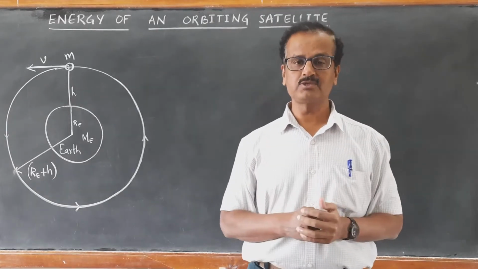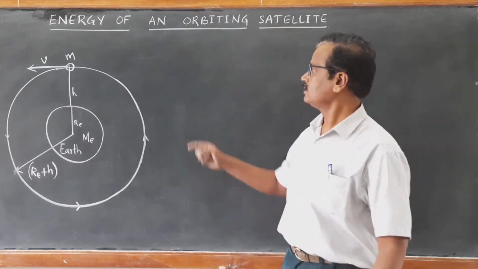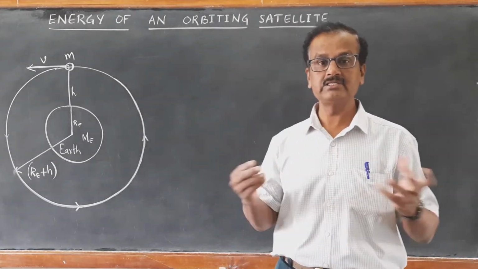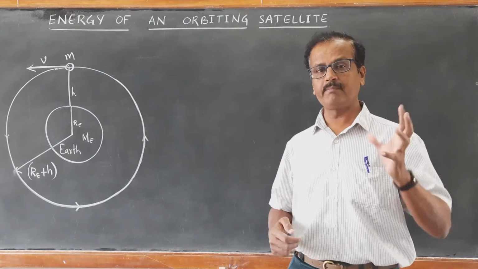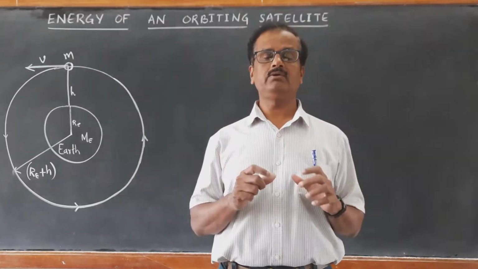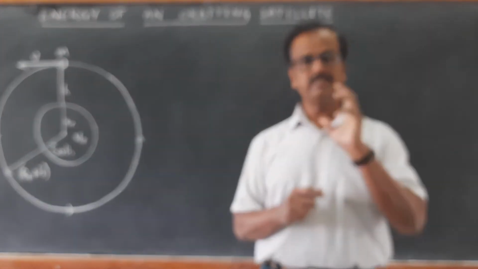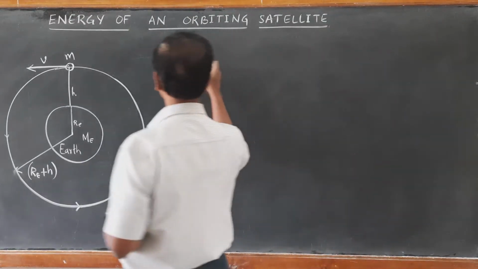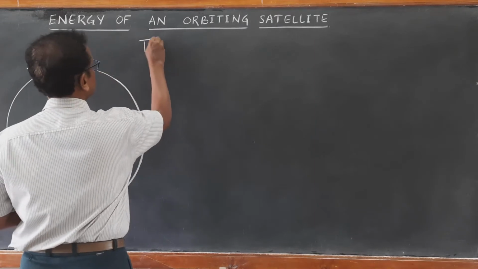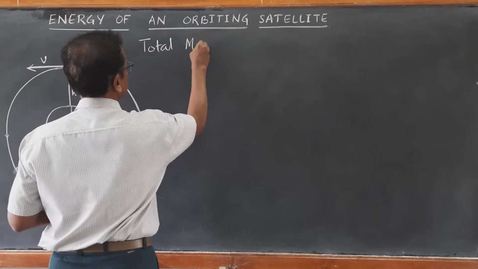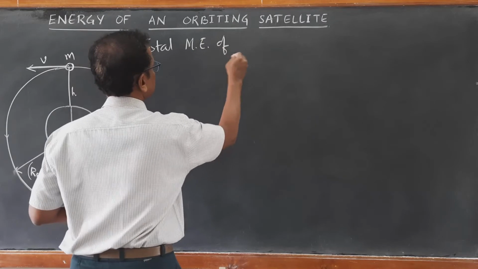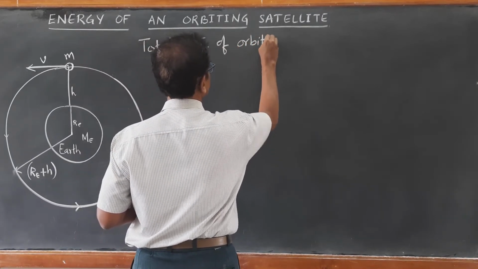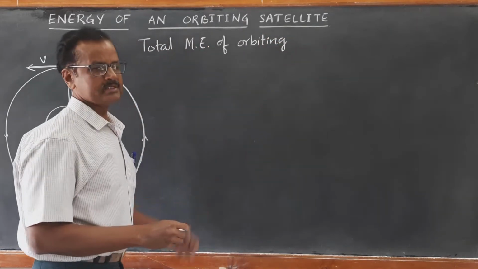And we discussed orbital speed also. Now today we will calculate what is the total energy of an orbiting satellite. Energy calculation, right? The total mechanical energy of a satellite is the sum of kinetic and potential energy. So we will calculate the total mechanical energy of an orbiting satellite. Orbiting satellite means revolving satellite.